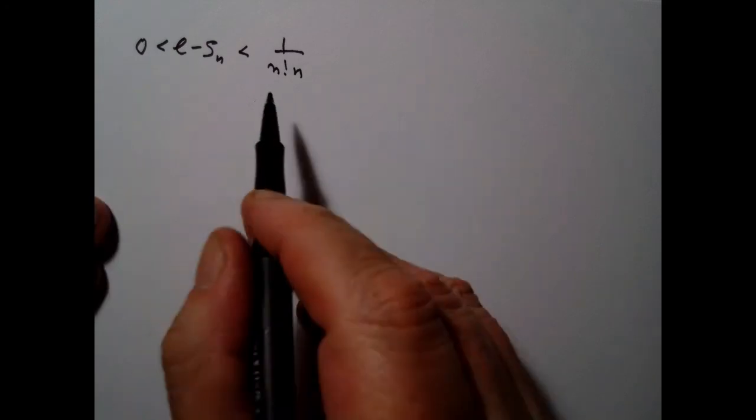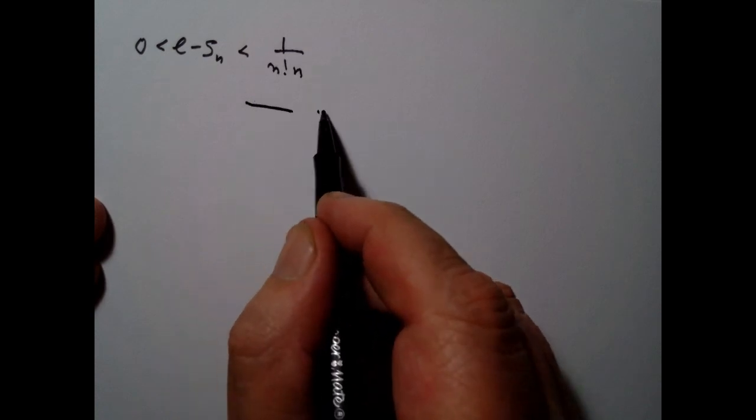So what that means is that if you compute the first 10 terms of the sequence of partial sums Sn, then you will have a very, very good approximation to the number e.